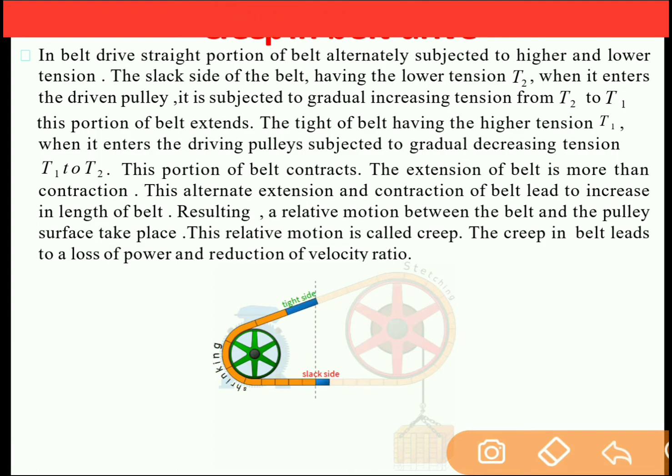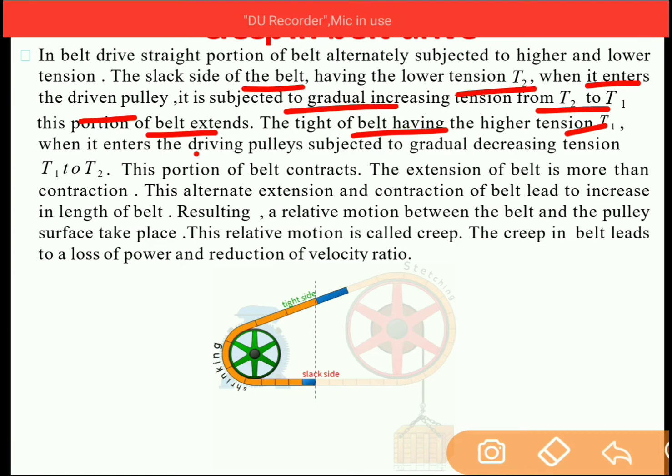In the belt drive, the straight portion of the belt is alternately subjected to higher and lower tension. When the belt moves from the tight side to the slack side, it is alternately subjected to higher and lower tension. The slack side of the belt, having lower tension T2, when it enters the driven pulley, is subjected to a gradual increase in tension from T2 to T1. This causes the belt to extend. The tight side of the belt, having higher tension T1, when it enters the driving pulley, is subjected to a gradual decrease in tension.